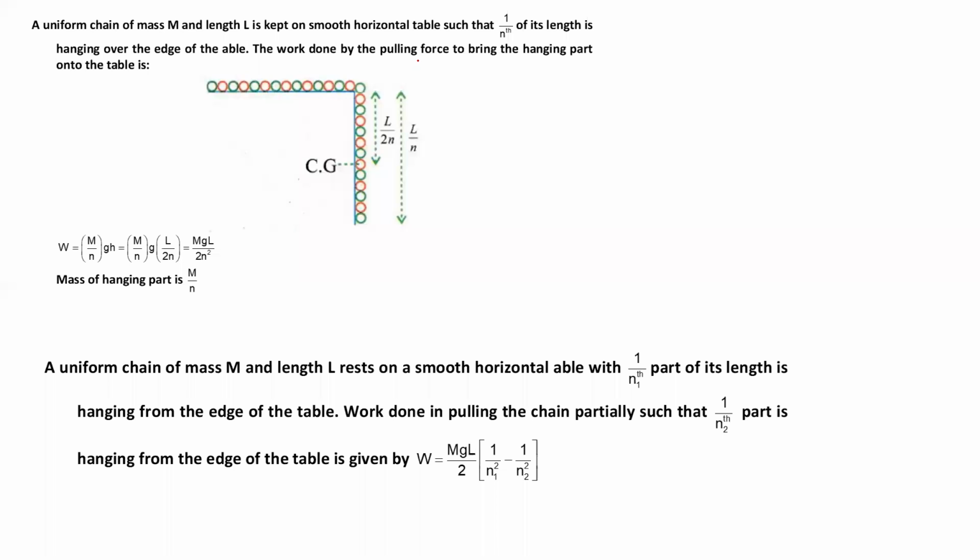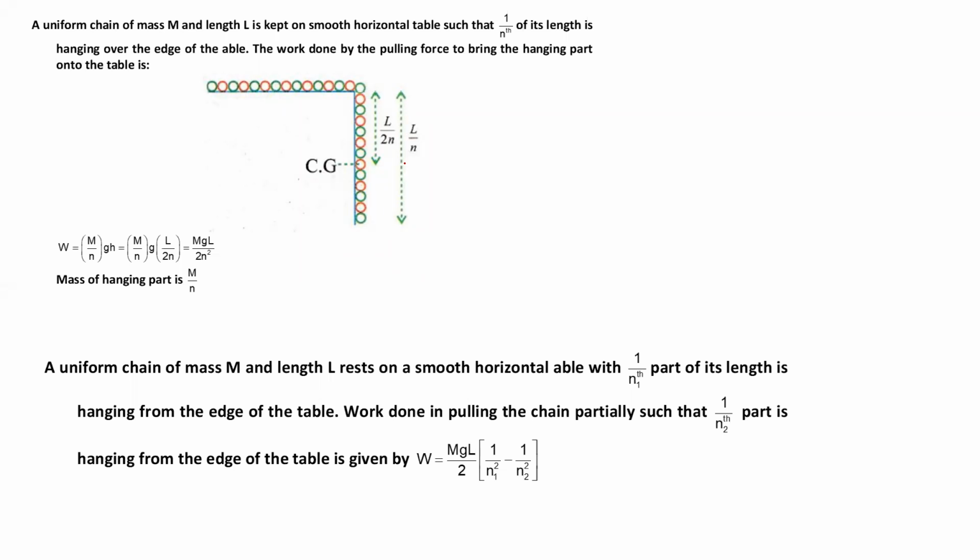Find the work done by the pulling force to bring the hanging part onto the table. Students, see, only the hanging part I have to take. In the hanging part, the mass is uniformly distributed. And in the last session, I told you at which point the mass is concentrated: the center of gravity. If 1 by nth part is hanging, yes or no?